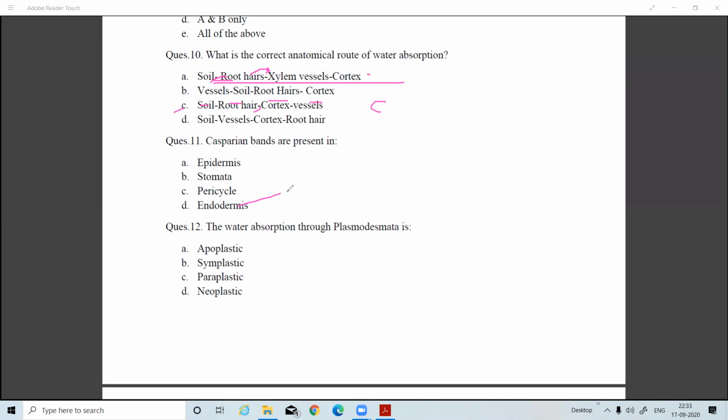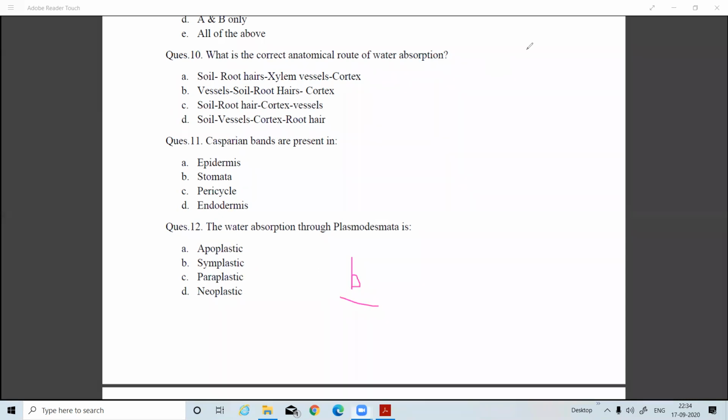Casparian bands are present in the endodermis. Casparian bands are bands of suberin, where suberin or lignin is deposited. So they make the layer waterproof, so that water cannot move from cell wall to cell wall. From there the water has to move inside by the symplastic pathway. Water movement through plasmodesmata is called symplastic. Whenever two cells are connected, their cytoplasm or protoplasm is connected by plasmodesmata. These are cytoplasmic connections, so movement through them means cytoplasm to cytoplasm movement. It's called symplast. So the answer will be B for question 12.